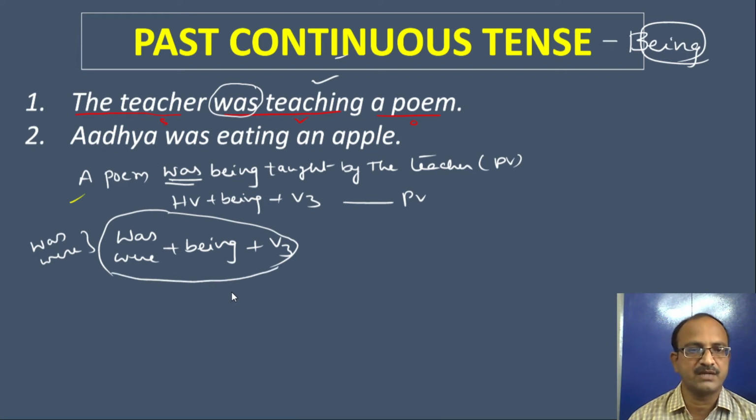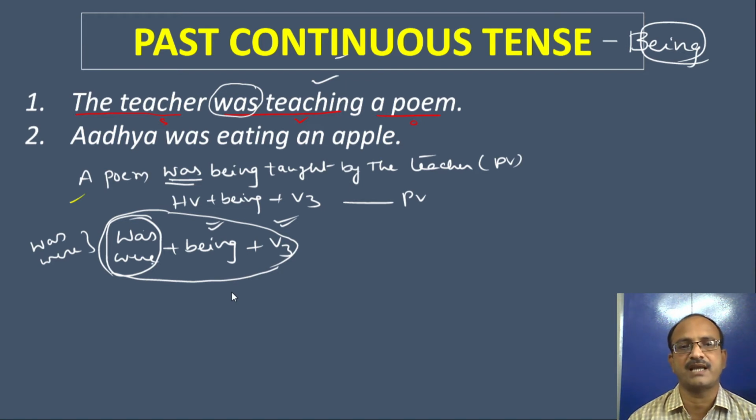In the present continuous tense model, here we see is, am, are, and being is common, V3 is common. Of course, V3 is the same for all. Being is continuous tense. In the present continuous tense and past continuous tense also we use being. So what is the difference between the present continuous tense and this past continuous tense? The only difference is the B forms. There we use is, am, are. Here we use was, were. That's all. So okay, come to the next one.